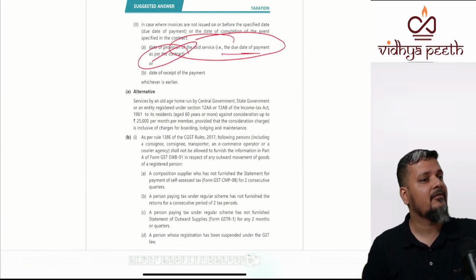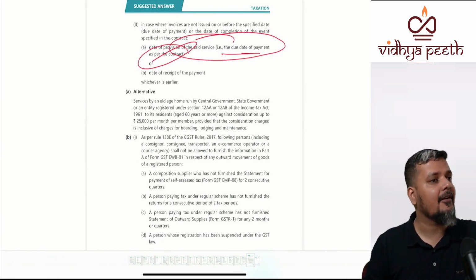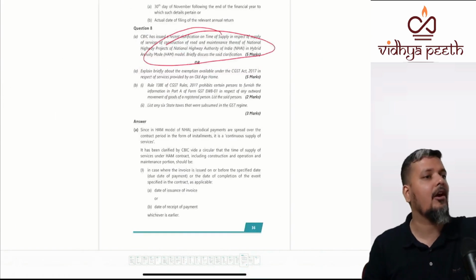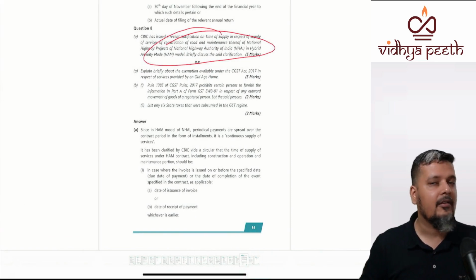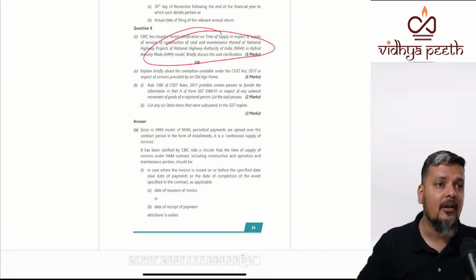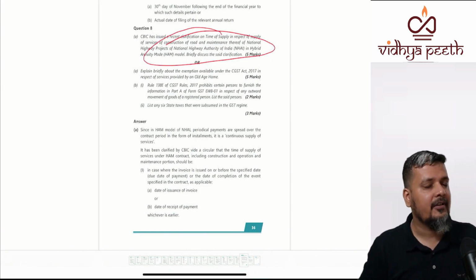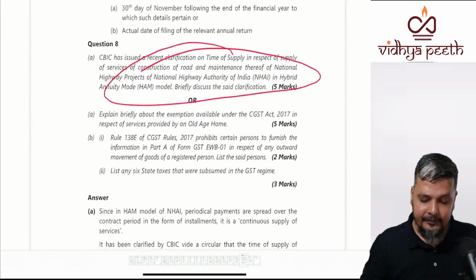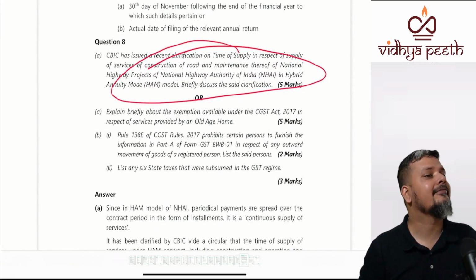Never do we touch any circular. A circular will only explain the law. This is an exception where the circular goes beyond the law. It is a rare category. Even in C, it is the worst category that could have been asked, but it is asked. Don't worry. Even so, you could have attempted the 8th question.